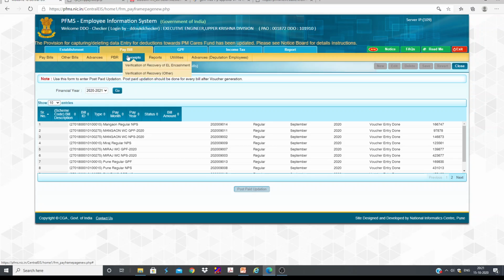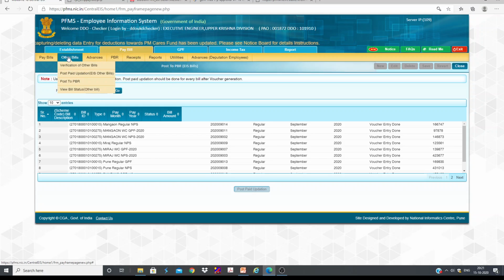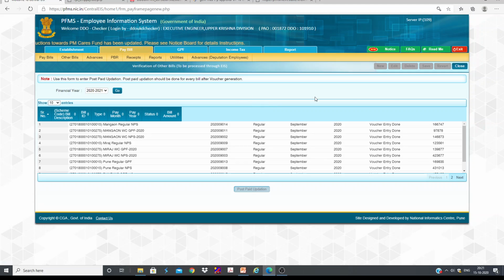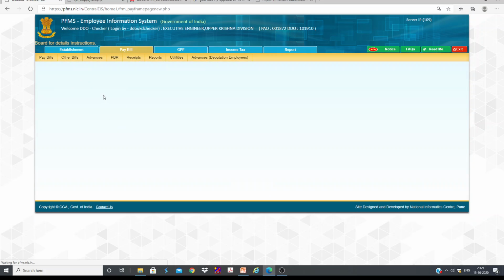Of course, if you want to verify the other bills, you have to go to verification of other bills to be processed through this one. And there is another feature also. Suppose by mistake some bill has already been passed at PD level, and you want to show that in EIS. Let's say honorarium by mistake has been passed through PD and it is not passed through EIS. In that case, we need to enter that externally, which I am going to show.